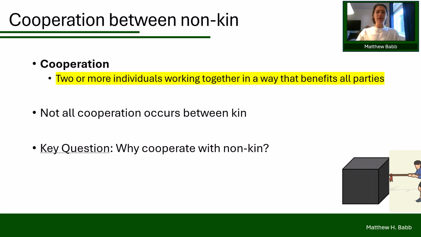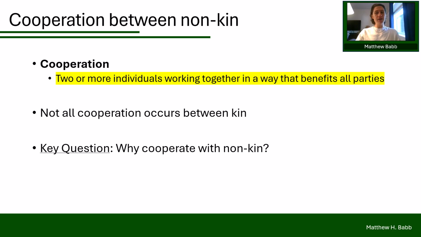However, not all helping in nature occurs between family members. In fact, a surprising amount of cooperation occurs between unrelated individuals. We define cooperation as two or more individuals working together in a way that benefits all involved. Now, this raises a fundamental question of evolutionary biology, though. Why would an animal help another that isn't related to it? If you think about it, an unrelated individual shares no proportion of your genes. And so that is going to be the fundamental question that we try to answer today.